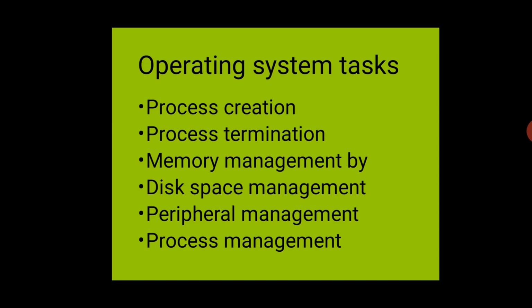Peripheral management. Peripheral means which kind of input or output device you are using here, that is also managed by the operating system. Process management, which process has to come first and which process will be used later, is also done by the operating system. So we can easily say that all kinds of operations on the computer system are done by the operating system, and the operating system controls our whole computer system.